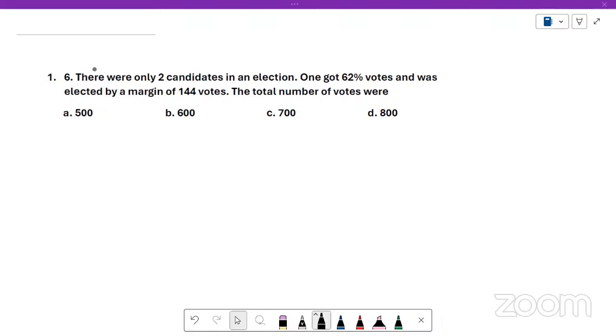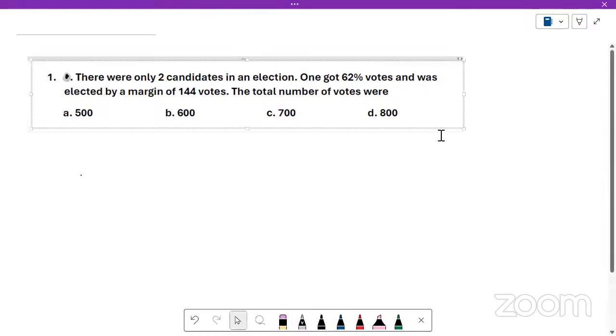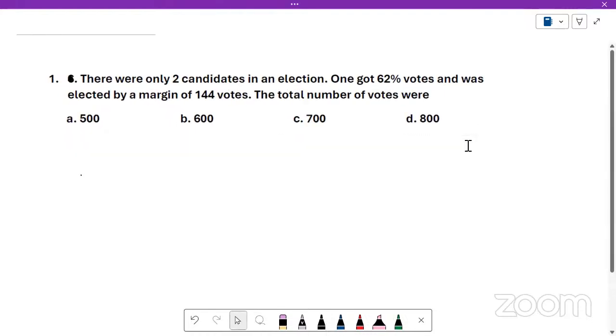So the question is, there were 2 candidates in an election. One got 62% votes and was elected by a margin of 144 votes. Total number of votes were? So they have given there are 2 candidates. One candidate has got 62%, right? This is the winning candidate. The winner has got 62% votes. And how many votes did the loser get? What percentage of votes did the loser get? The losing candidate.